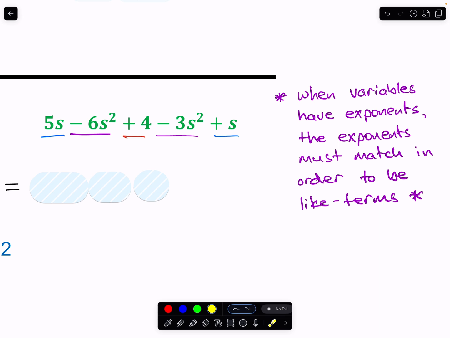And adding on to that general convention for math, where you put the variable terms first, if there's more than one variable, you put it in alphabetical order, and you also want to put the highest exponent first. So the highest exponent attached to an s that I see is a 2. So we'll do those first. Negative 6s squared minus 3s squared is negative 9s squared. Then we'll do the s term. 5s plus s is 6s, and that constant still stays there.